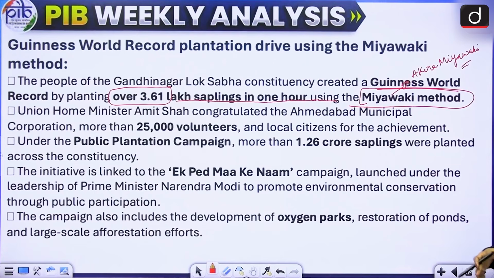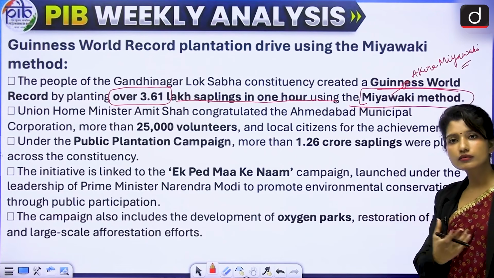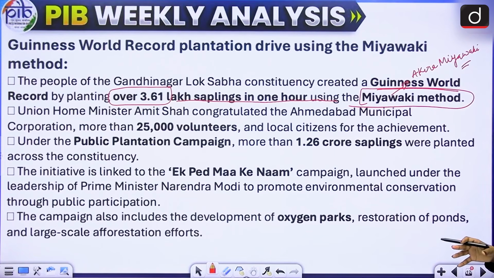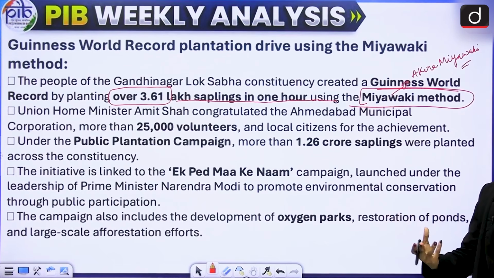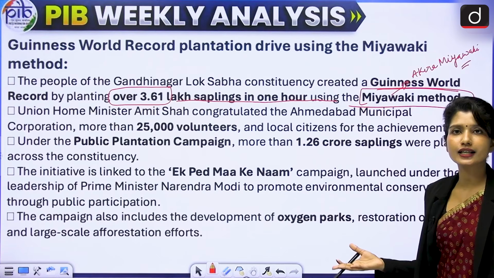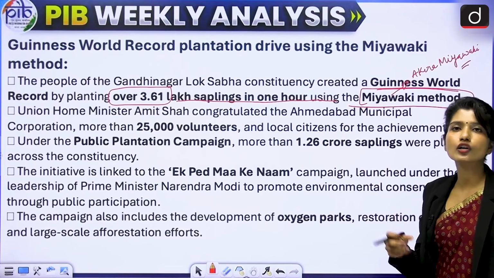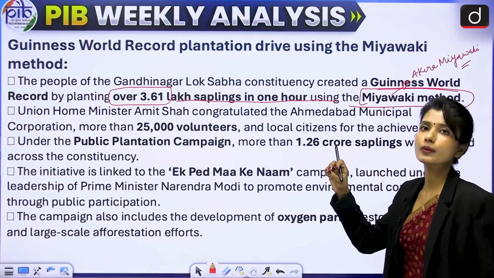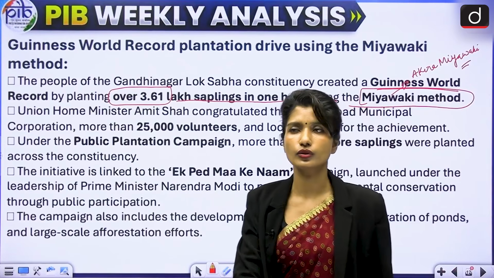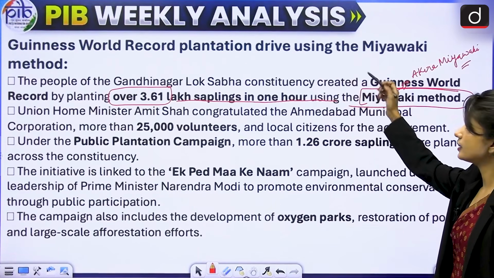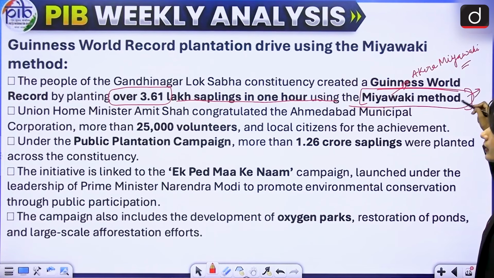In this method, many native plant species are grown alongside each other in one area, one complex, and these trees grow much faster because they are alongside each other. Then because of this, in the small area itself, dense forests are created, and once the forests are created, it does not need a lot of investment or maintenance later. So because of this rapid growth, Miyawaki forests are usually developed in urban areas, because here we require rapid growth, right? So this is important because it went for Guinness World Record. And Miyawaki method, what exactly is Miyawaki method? That is important for you.